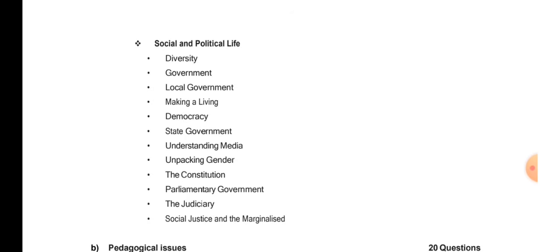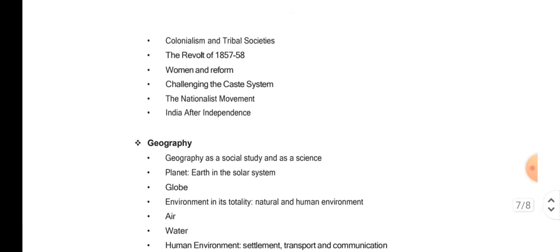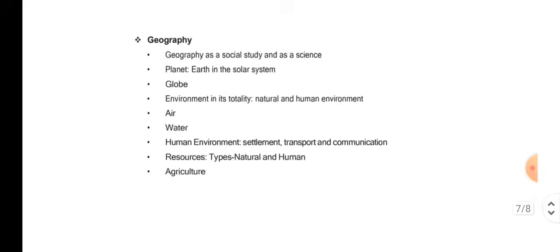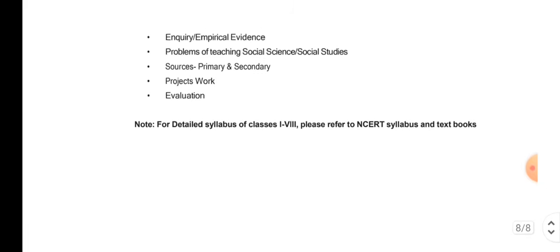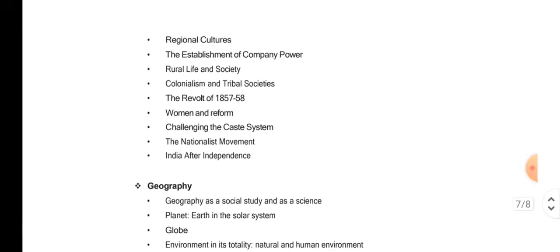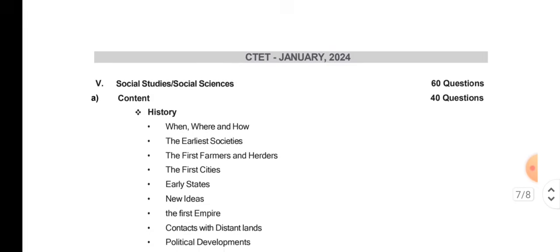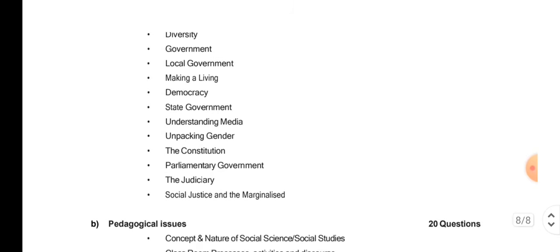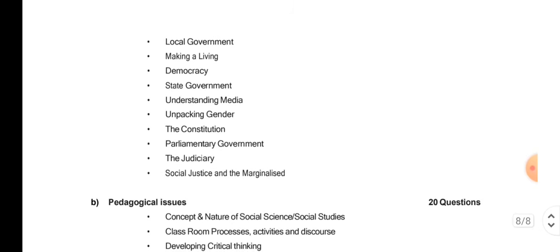All right, which means what? It means that geography will come for 10 marks, history will come for 10 marks, then what... all right, let me just go back once. All right, so you got 60 marks here, right? So wait, let me analyze it first before telling you. All right, so here not 10 marks. So history, then geography, and then civics, all together they are coming for 40 marks.